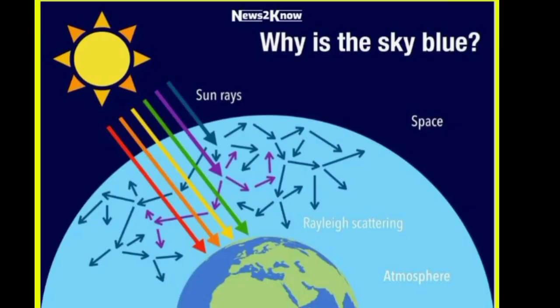So let's go back to the question: why is the sky blue? We know that the earth has an atmosphere. Inside the atmosphere, as we have studied maybe in chemistry or physics, we have nitrogen, which is 71%, and oxygen, which is like 28%. Then other particles like dust and water molecules contain the remaining parts.